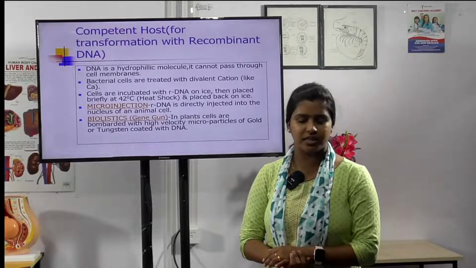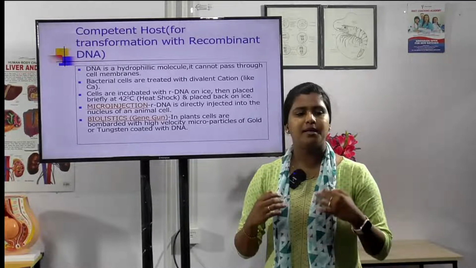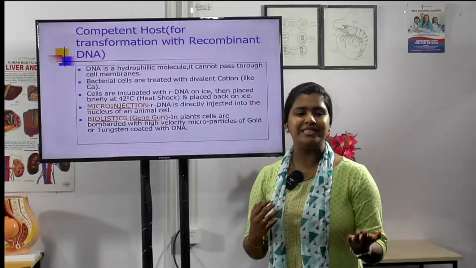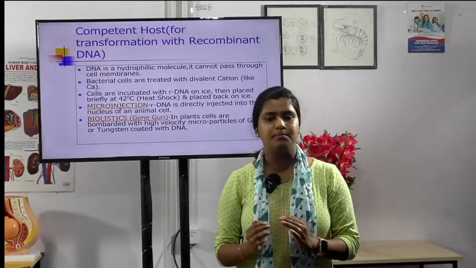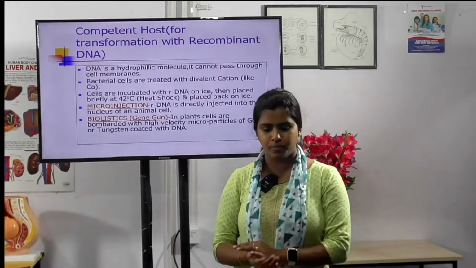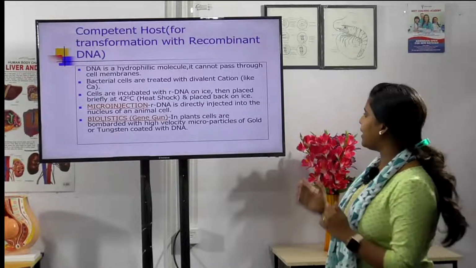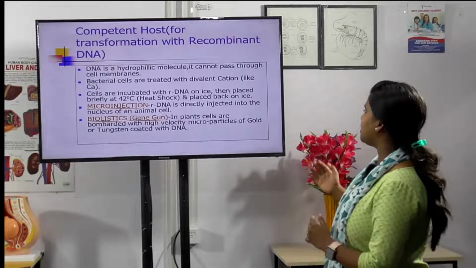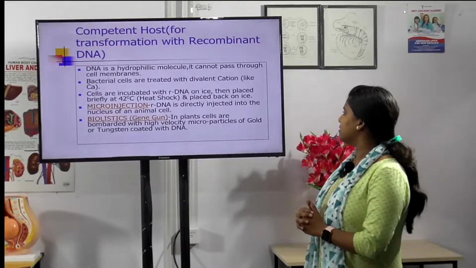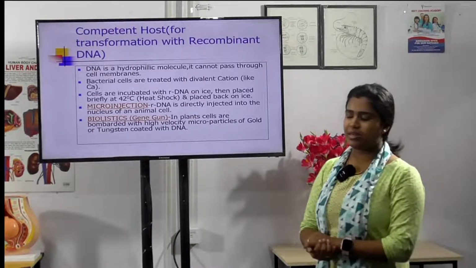There are some methods like microinjection and biolistics. Microinjection directly injects the DNA into the nucleus of an animal cell, whereas biolistics is a gene gun, nothing but a gene gun. The cells are bombarded with high velocity microparticles of gold or tungsten coated with DNA.